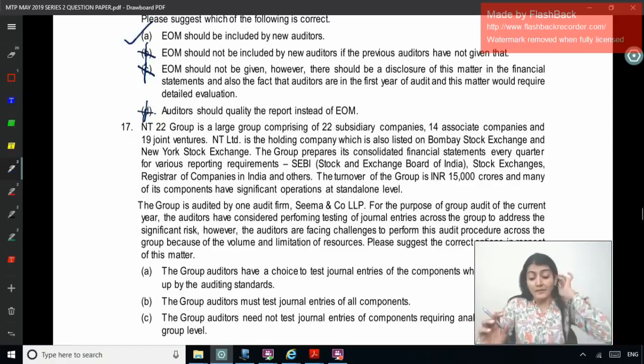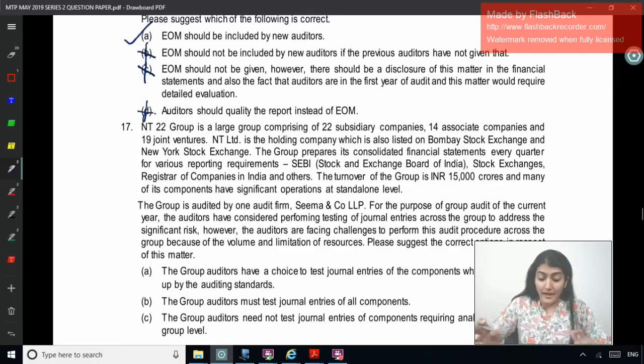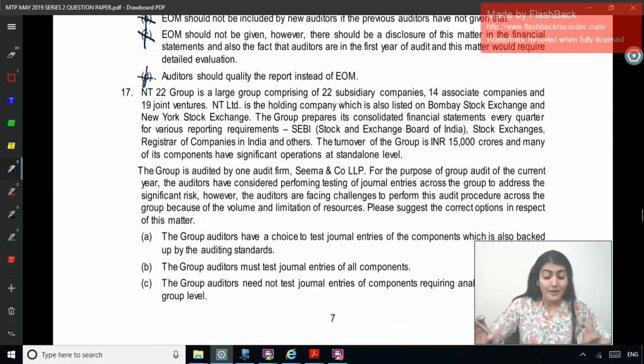The group prepares its consolidated financial statements every quarter for various reporting requirements: SEBI, the Securities and Exchange Board of India, stock exchanges, the Registrar of Companies in India and others. The turnover of the group is 15,000 crore and many of its components have significant operations at the standalone level. The group is audited by one audit firm, SEMA and Company LLP.